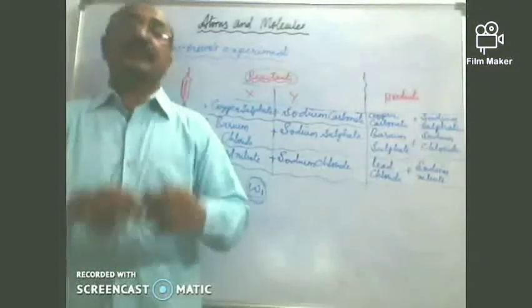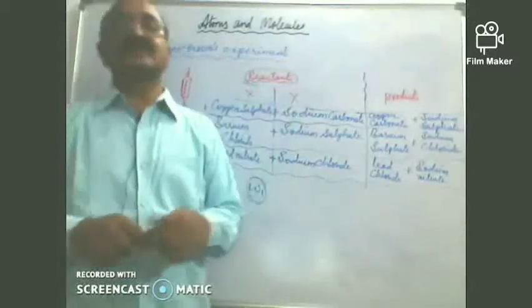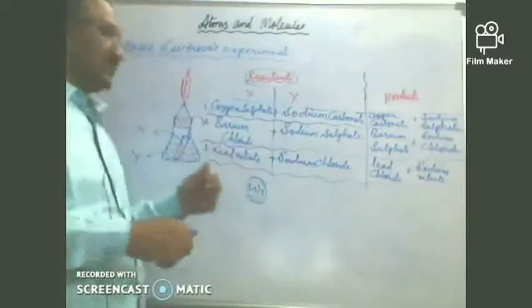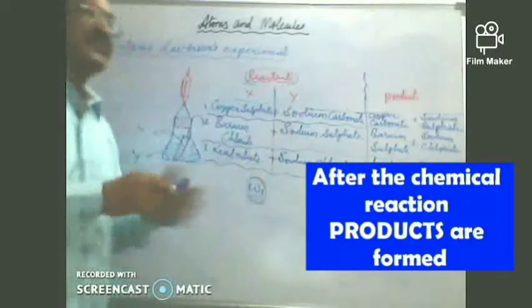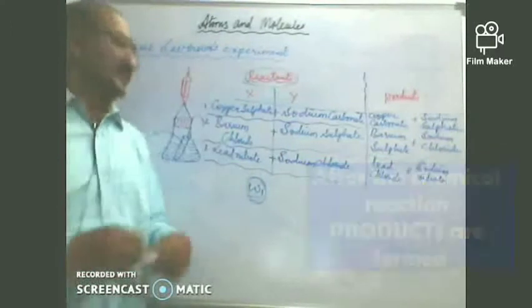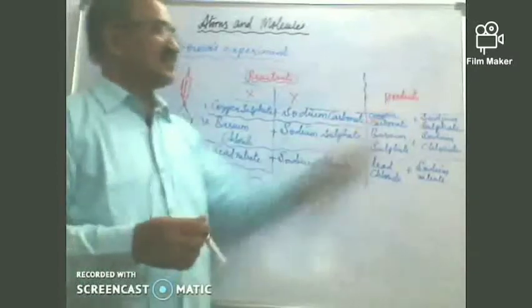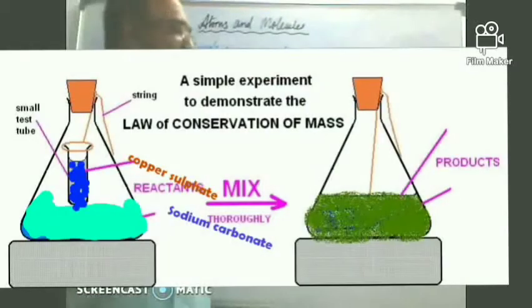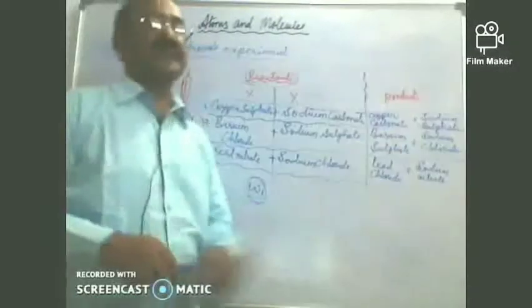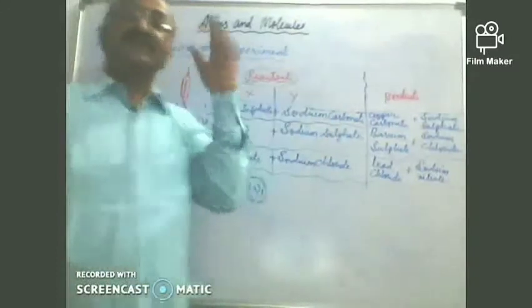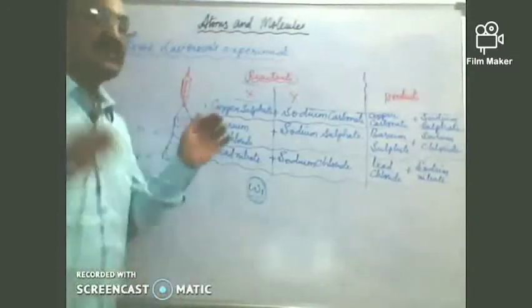Once the reaction takes place, you can find a green colored substance, copper carbonate, formed, which is insoluble and forms a precipitate, and a solution of sodium sulfate. These are the products you get from the chemical reaction. So reactants have combined to form products.